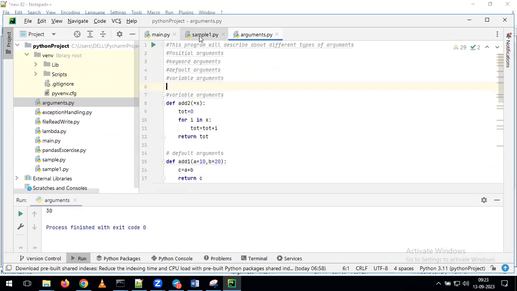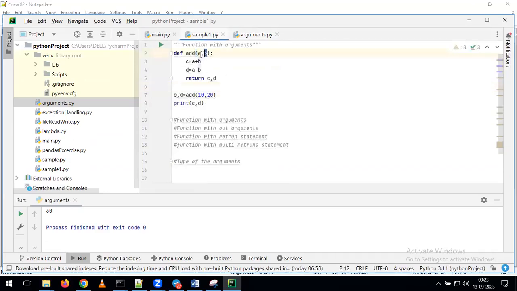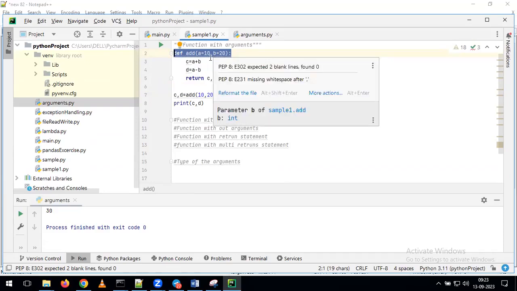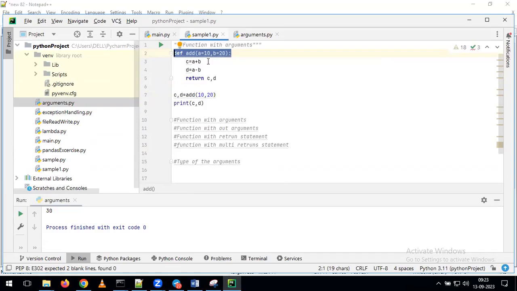Okay. If no questions, try to give the answers here. Now, for example, here what I'm doing is, instead of a comma b, I'm giving it as a is equal to 10 and b is equal to 20. Now tell me indirectly what I'm doing here. What type of arguments is it? Is it a keyword argument or a default argument?